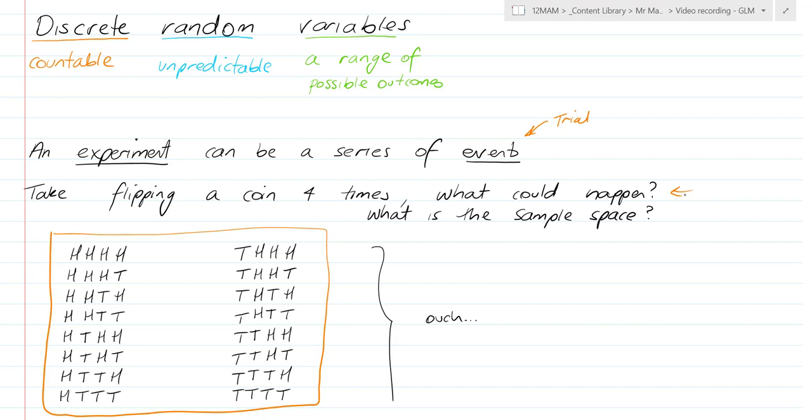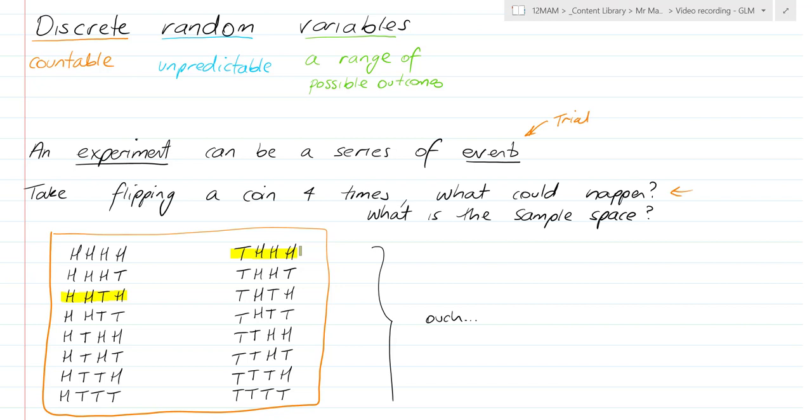But in some instances, some people might say, well, this event means the same as this event, because it really depends on your viewpoint and what the actual outcomes mean in this game, this activity, this thing in life. And so in these two events that I've highlighted, they both have 3 heads and 1 tail, and it might only be important to know the number of heads or the number of tails, and the order doesn't matter. And there's an example of that similarity. So you've really got to take into account what's actually happening.